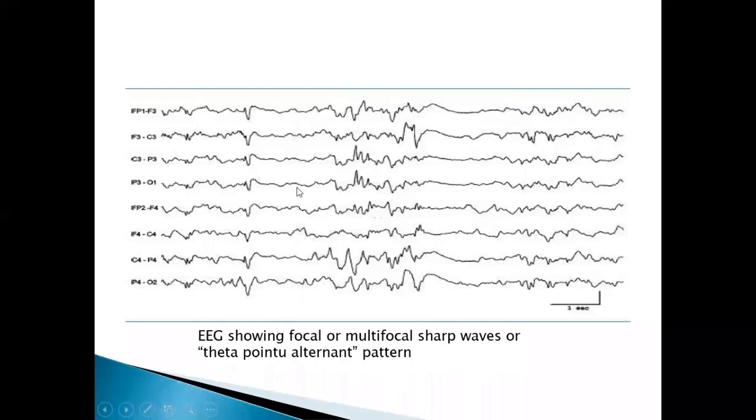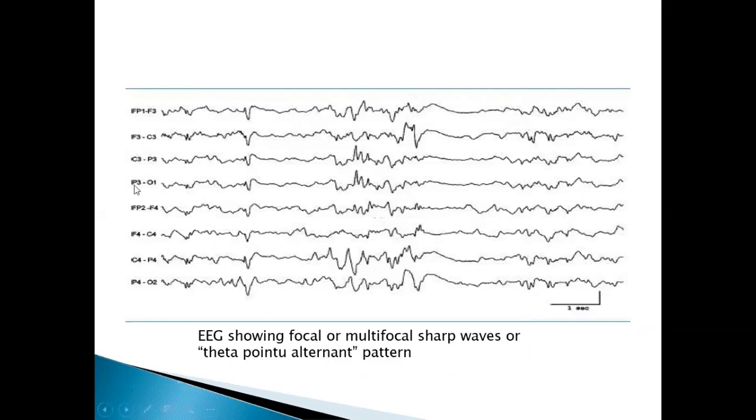Like in the ECG you have the QRS waves, in EEG we have theta, delta, alpha, and beta waves. Whenever you see the EEG, only two things are important. One is the location from where the seizures are coming. It can be generalized, lateralized, focal, or multifocal. Another important thing is the pattern, whether it is a periodic pattern, rhythmic pattern, or cyclical pattern. Neonatal epilepsies usually show the theta pointu alternant pattern.